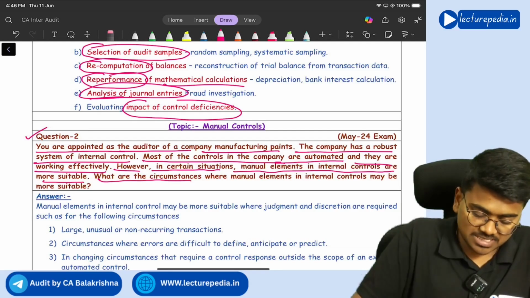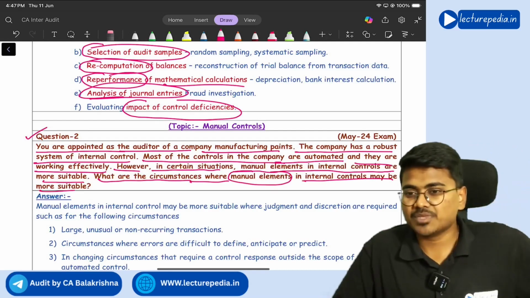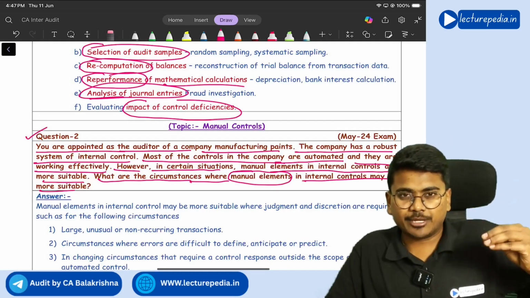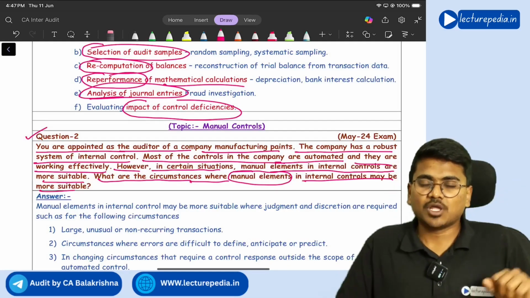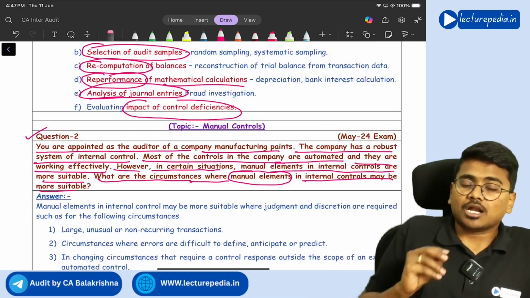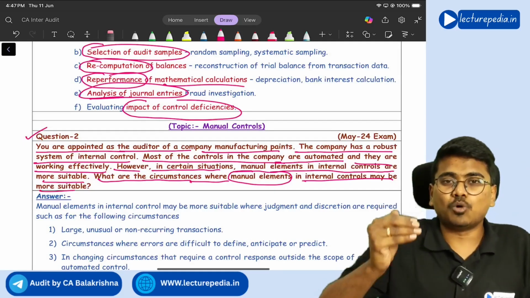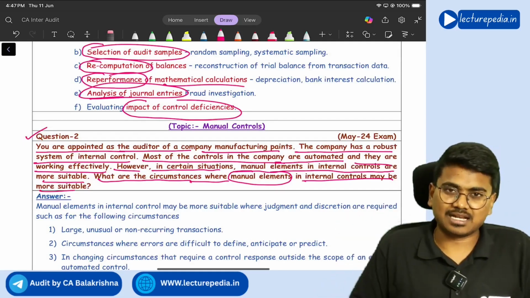What are the circumstances where manual elements in internal control may be suitable? See, control can be either automated or you can also implement the control manually. Now, in which situations are manual controls more suitable? That is the question that they are asking.